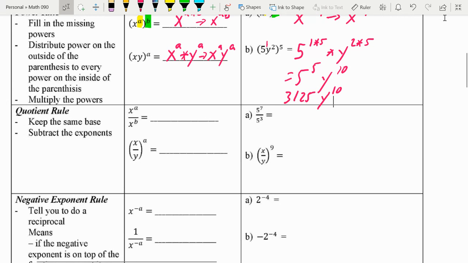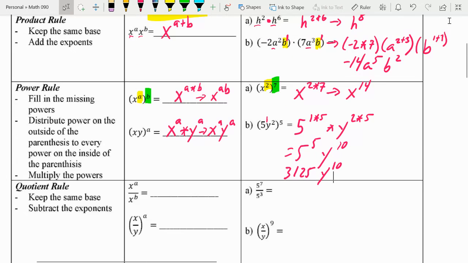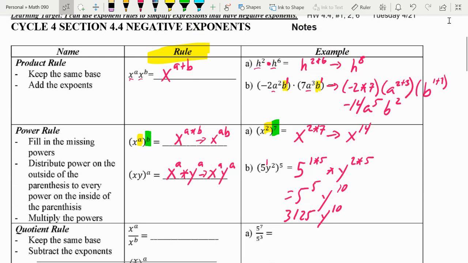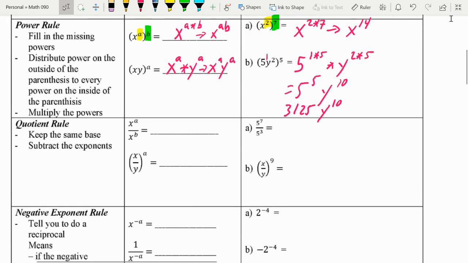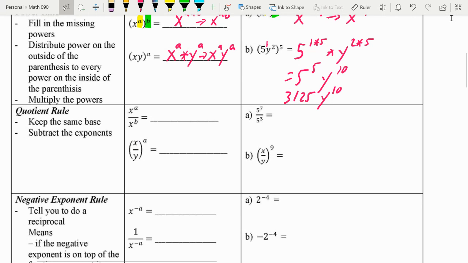All right, quotient rule. If you look back up at the product rule, that's the one where if you're multiplying and the bases are the same, you add the exponents. The quotient rule is if you're dividing and the bases are the same, you're going to subtract the exponents. So in this case, you're going to have x to the a minus b. And then with x over y.